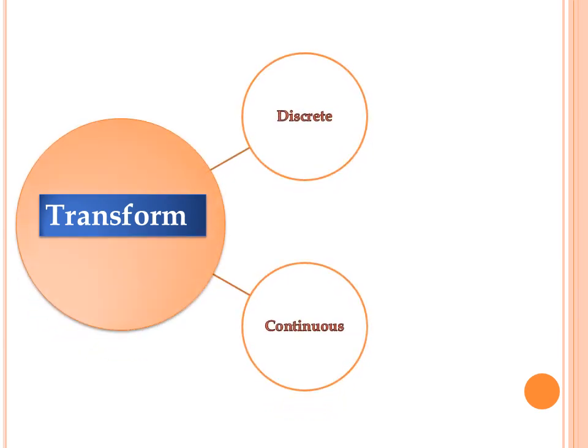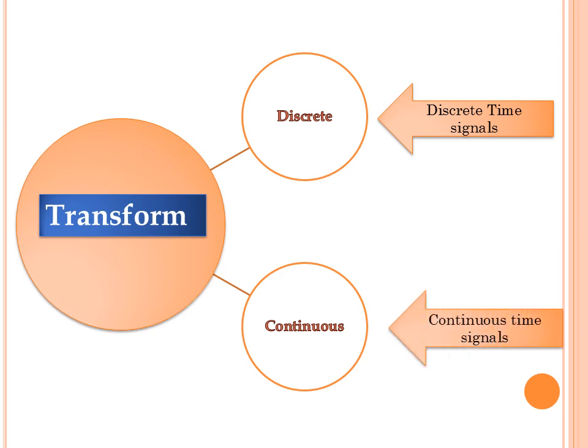Transformation can be basically classified into two types, discrete and continuous. Discrete time signals are processed using discrete transformation, and continuous time signals are processed using continuous transformation. Laplace transform is one such continuous transformation.